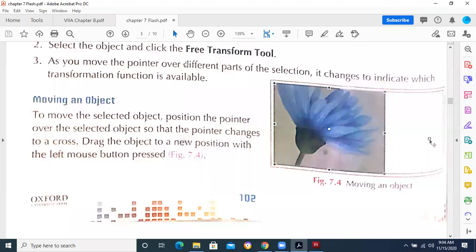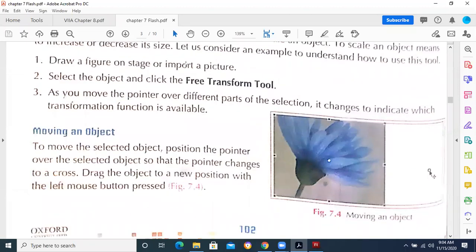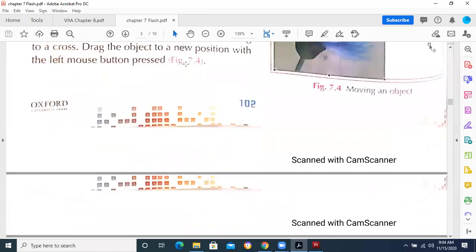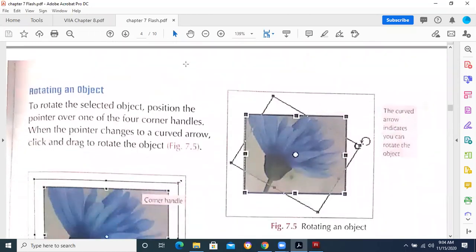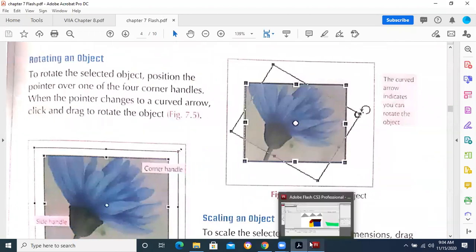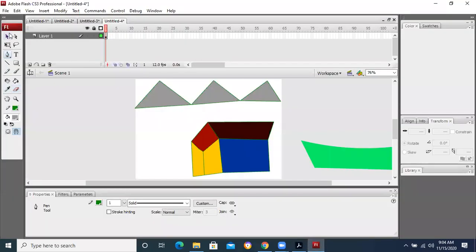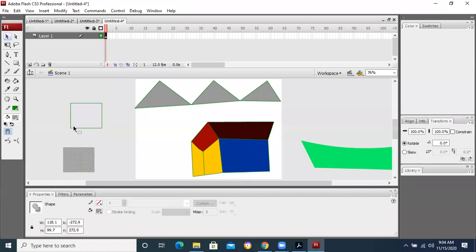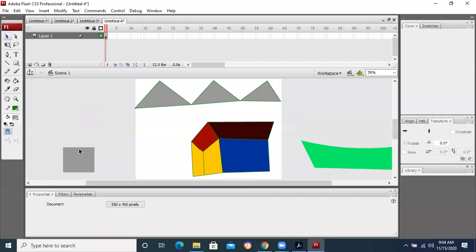As I explained in the selection tool, you can use the selection tool for rounding an object, for creating a new corner, for changing the position. Multiple objectives are there for one tool. Free transform is also used for rotation. If a question comes, which tool is used to make rotation in the object, what are you going to say? You are going to say free transform tool.